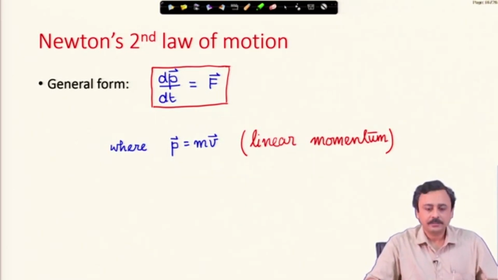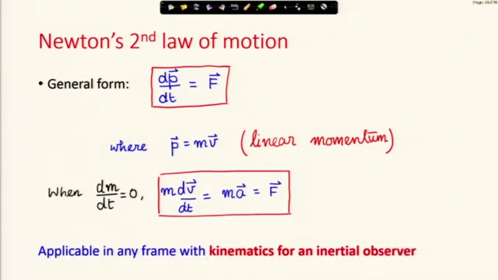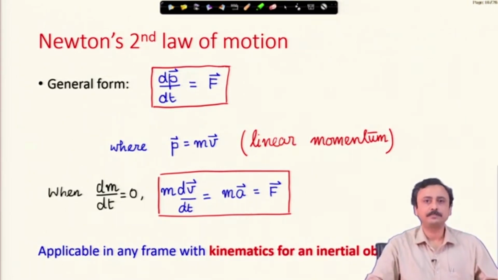And you know that P is what is called the linear momentum, mass times velocity. When the mass is constant, that is dm/dt is 0, then it leads us to the familiar form of Newton's second law, which is ma equals F. Now, this is a vector relation, again and again I am repeating this, it is a vector relation, and can be used in any frame as long as the kinematics, that means the left hand side, has been represented for an inertial observer. You can choose any frame.